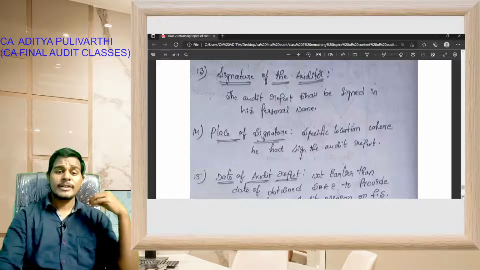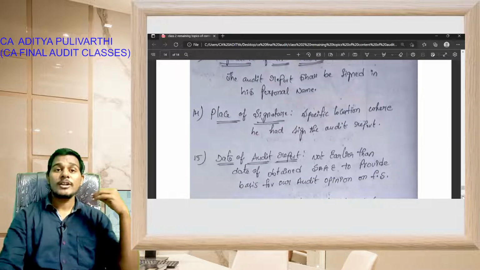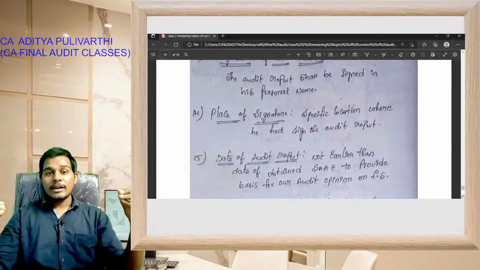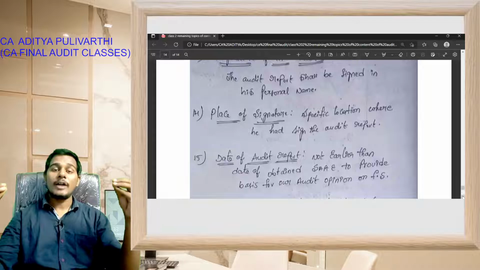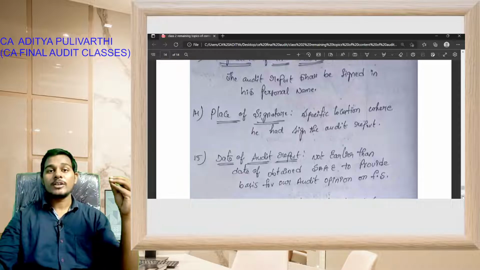Okay students, date of audit report. The date of the audit report should not be earlier than the date of obtaining sufficient appropriate audit evidence to provide the auditor a basis for opinion on the financial statements.